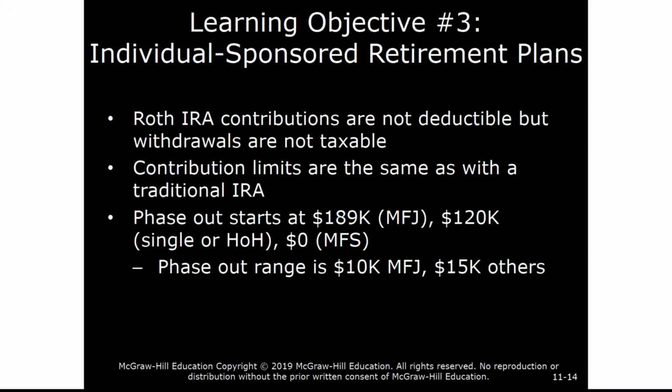So the phase-out range is $10,000 for married filing joint. What that means is that the entire phase-out for married filing joint runs from $189,000 to $199,000. So above $199,000, the phase-out is complete, and Roth IRA contributions are not possible. If you look in the text, these phase-out ranges are listed in the denominator of the formula.